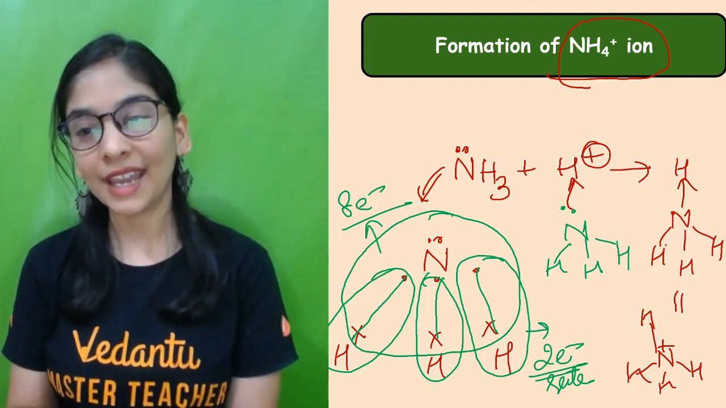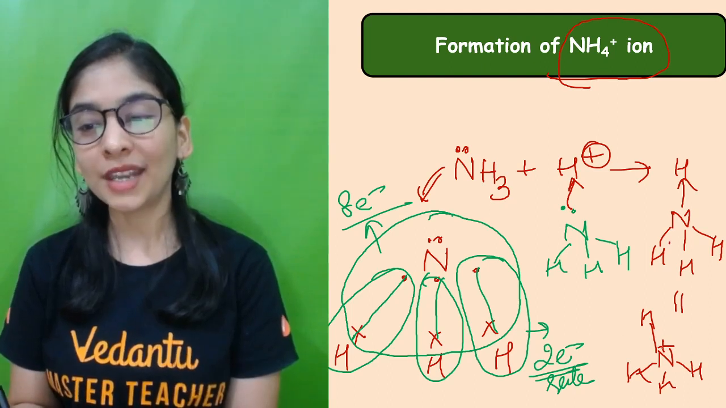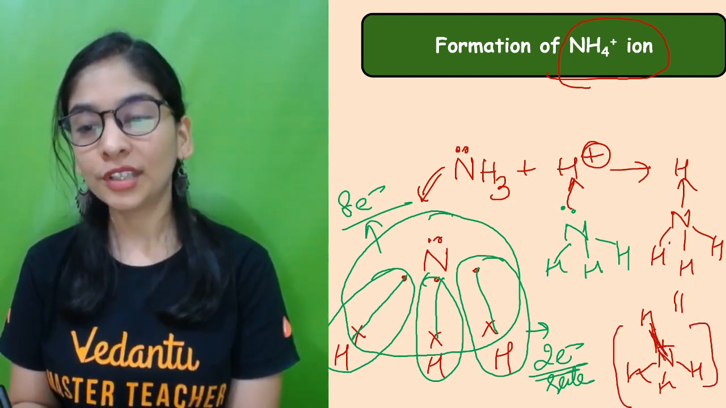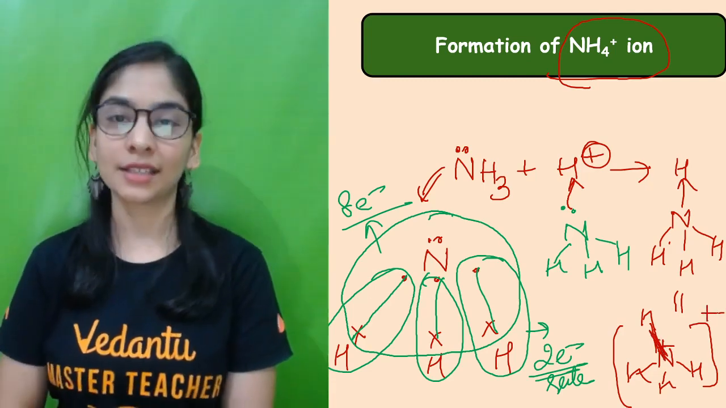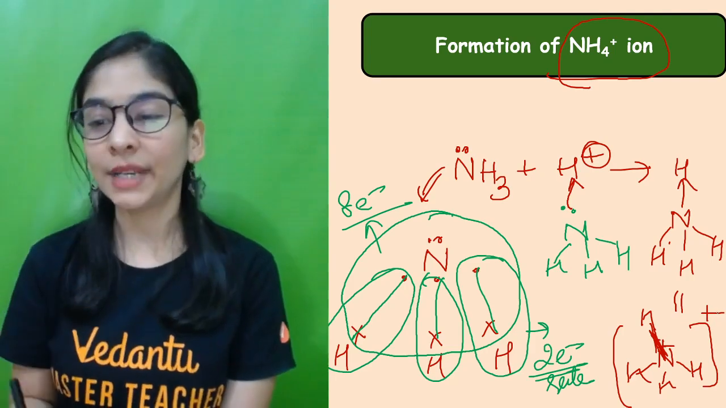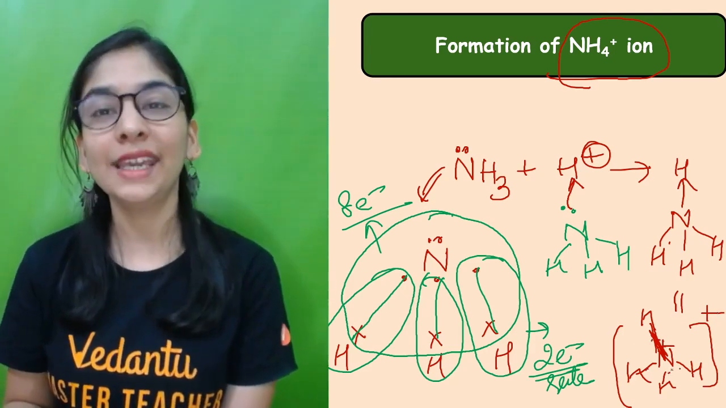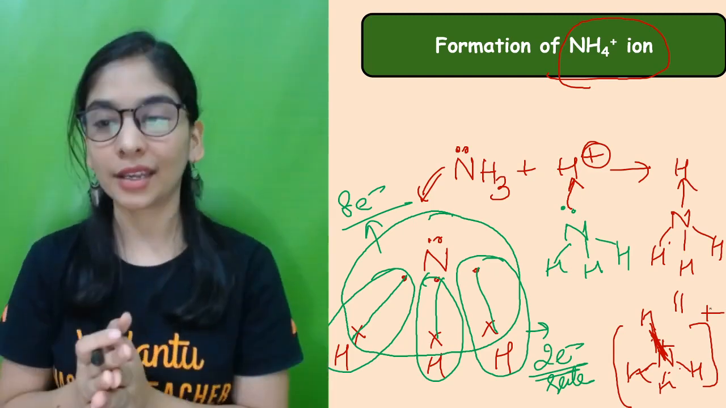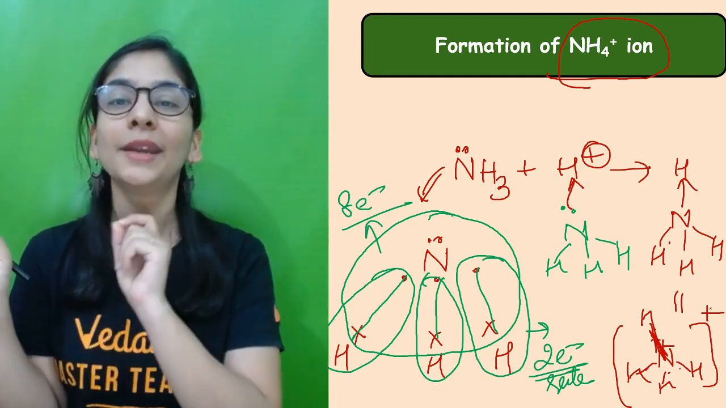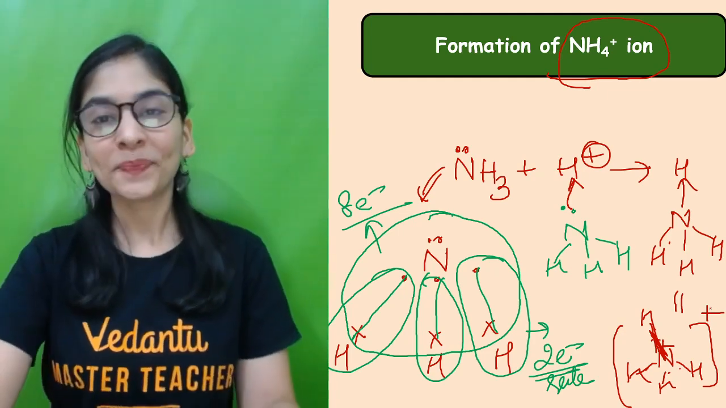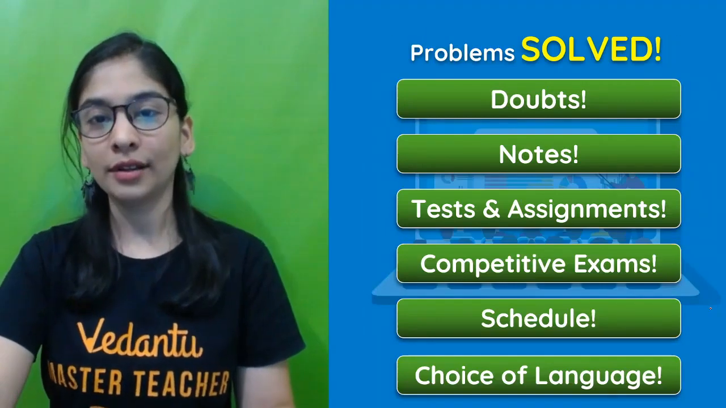Either you can write it this way, or a better way is not to show the charge here, put the structure in a bracket and put the charge outside the bracket. So NH4, because after sharing its electron completely, all the bonds will be equal, that is covalent bonds, and you can show the charge outside the bracket. All 4 bonds will be covalent, almost equal. You got it? Chalo.